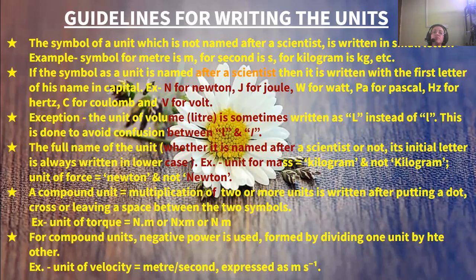Then if the symbol of a unit is named after a scientist, what happens? It is written as capital N for Newton, J for joule, W for watt, Pa for Pascal, Hz for Hertz, C for coulomb, V for volt. All these are named after scientists.